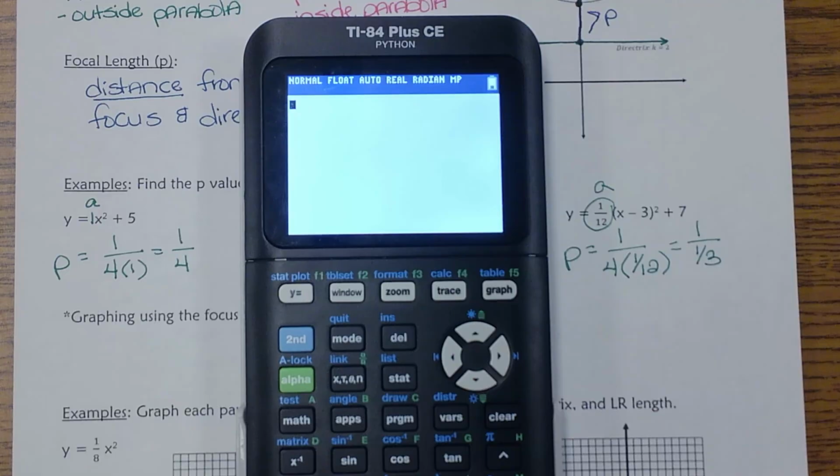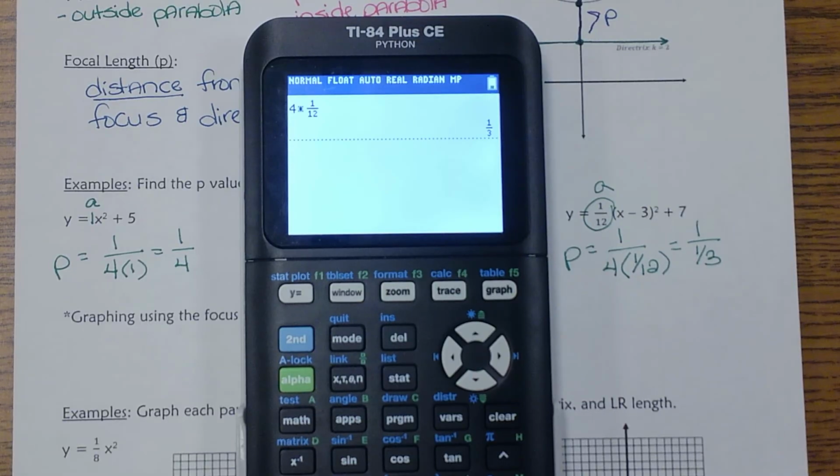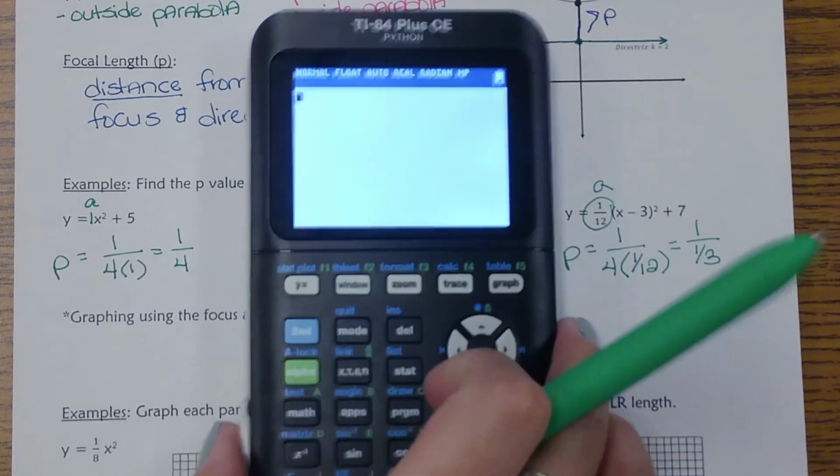So that's 1/3. Remember, another way to get at the fraction, I can do 4 times, and then to get that 1/12, I can also do alpha y equals and hit enter, and it gives me that fraction bar. So then I can type in my fraction that way. Okay, and it's going to go ahead and give me that fraction as the answer. So either way you want to use your calculator, that helps you out.